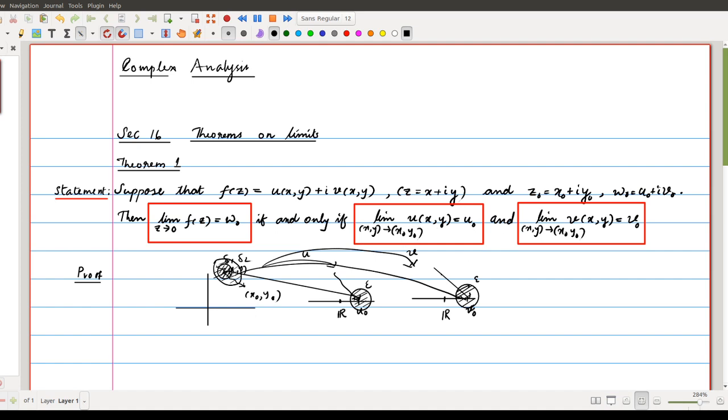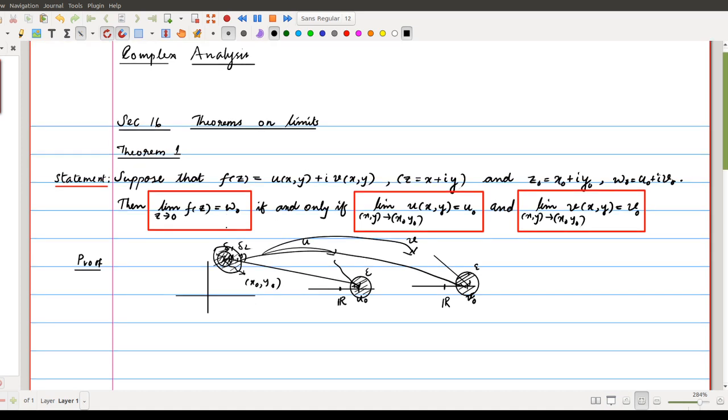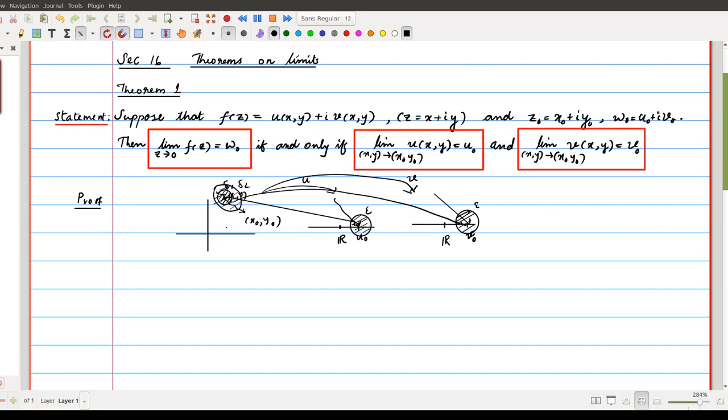Whenever this happens, then f of z tends to omega naught. Okay, so that is the meaning of this theorem, theorem 1. This is considered to be the first theorem of limits. Okay, so what do these two statements mean? That is, u minus u0 can be made less than any epsilon by 2 whenever the points xy belong to this delta neighborhood.